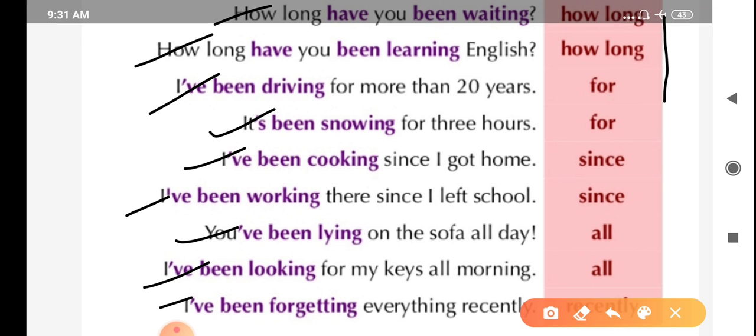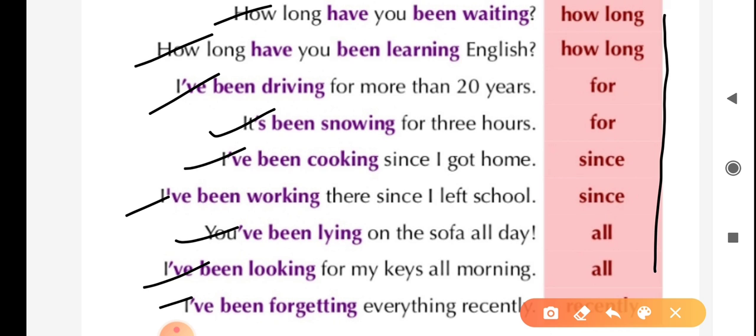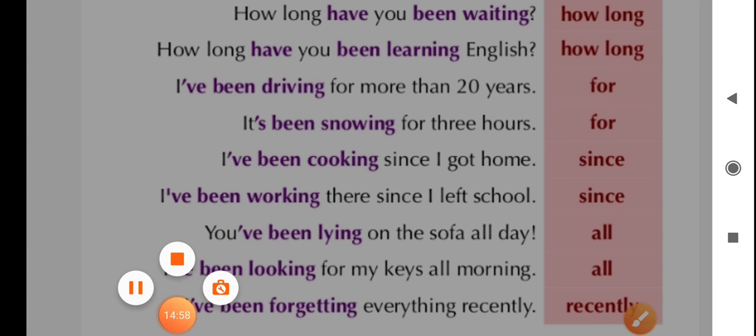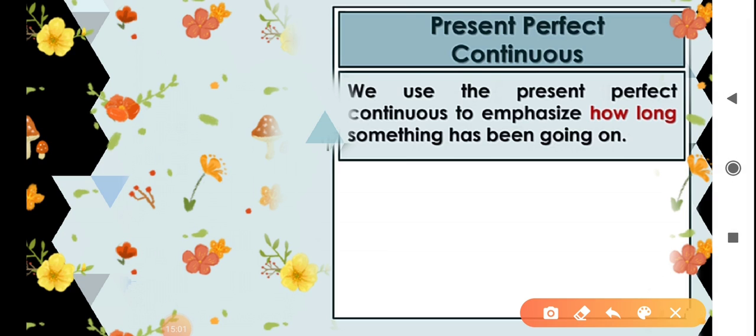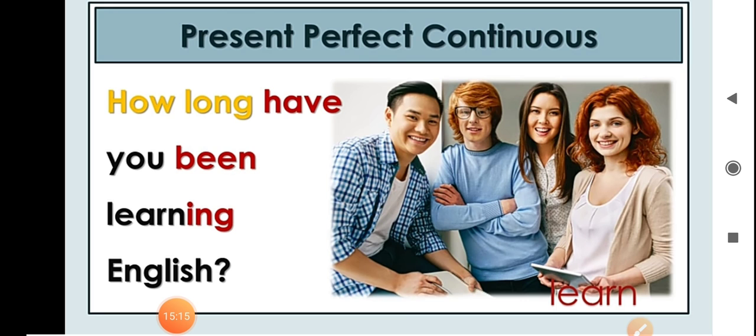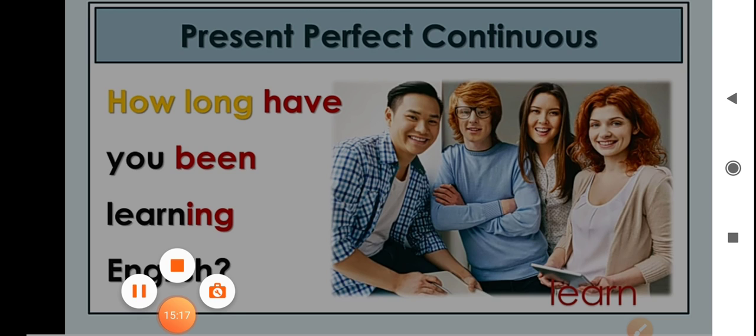All these are keywords in these sentences, and the main verb is an active verb in present perfect continuous tense, and all these main verbs remain state verbs in present perfect tense. Here are some more usages for present perfect continuous tense with examples. We use the present perfect continuous to emphasize how long something has been going on. See example. How long have you been learning English?